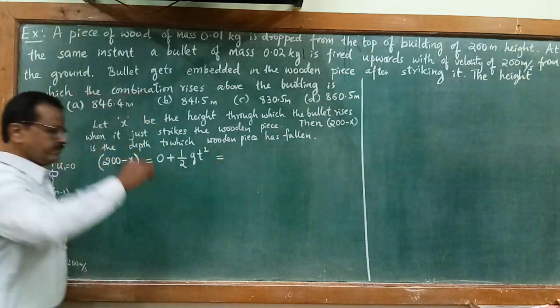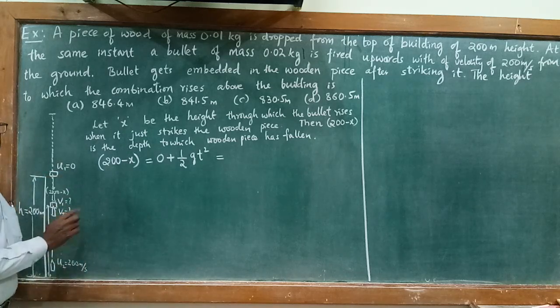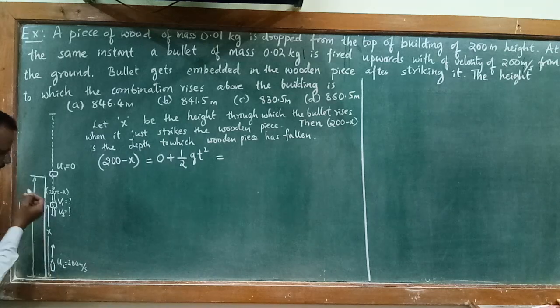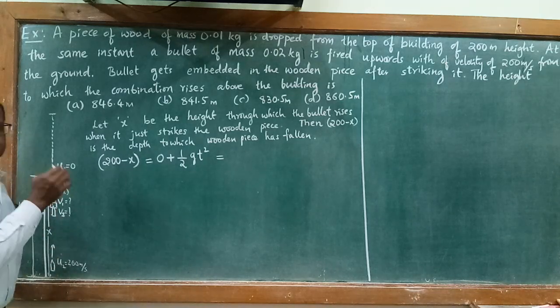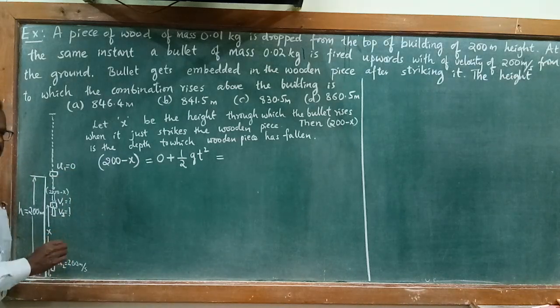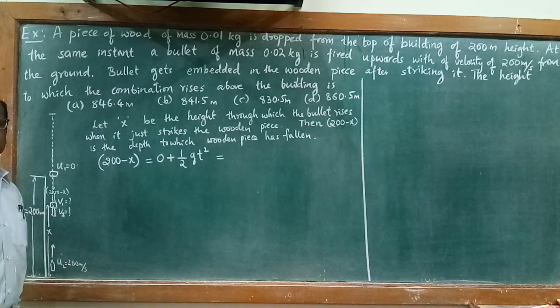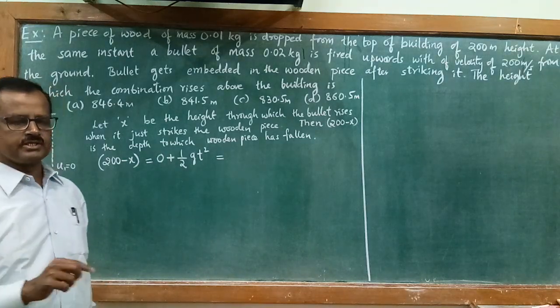While the wooden piece is falling down, we take the acceleration due to gravity as positive. And when the bullet is fired from the ground, as it keeps on rising, its speed goes on decreasing. So that acceleration is also due to gravity, but at that moment we take it as retardation, so the sign is minus g.